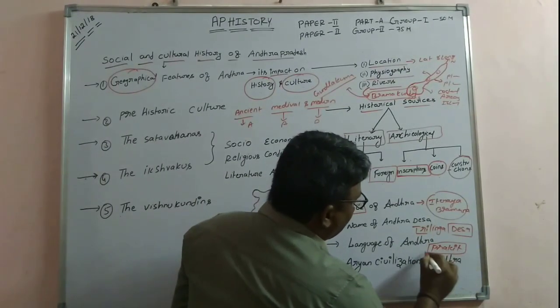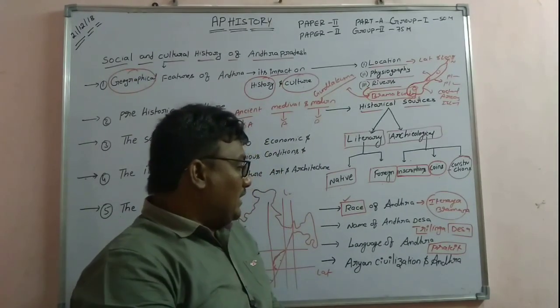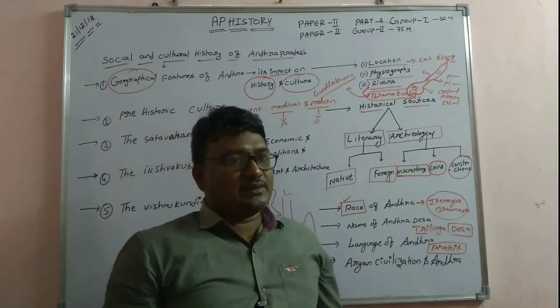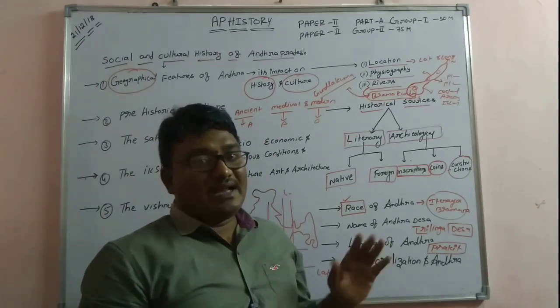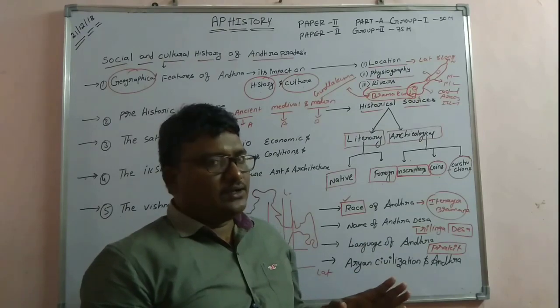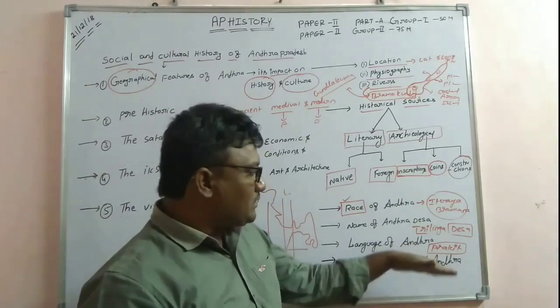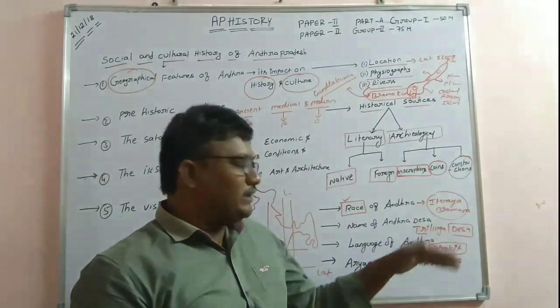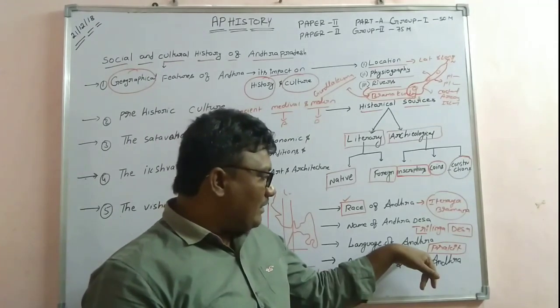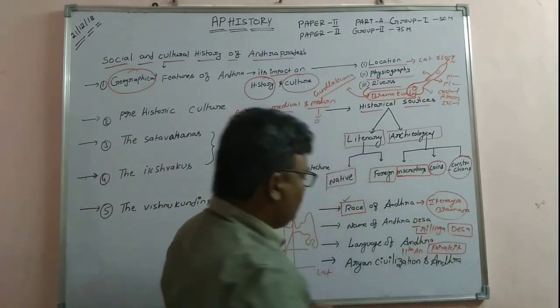This Prakrit is the origin of the Telugu language, but the Telugu language came into existence purely from the 11th century AD. So it originates from Prakrit. That means the mother words or root words are from Prakrit itself, and then Sanskrit, and then Telugu. It was entirely developed in the 11th century AD.